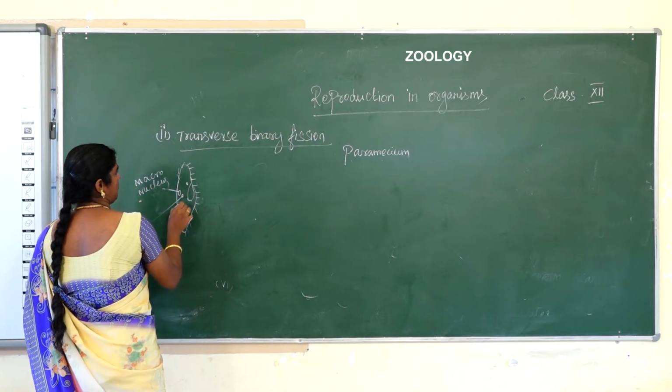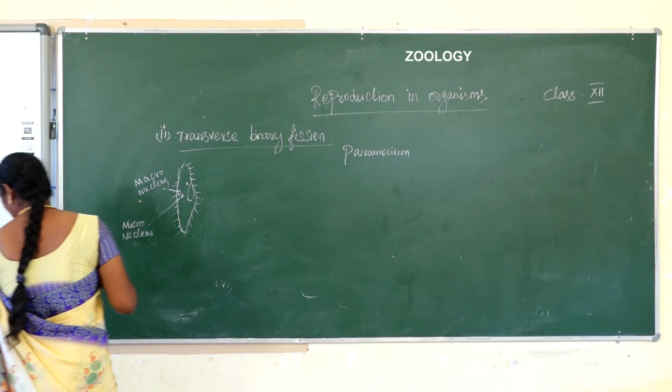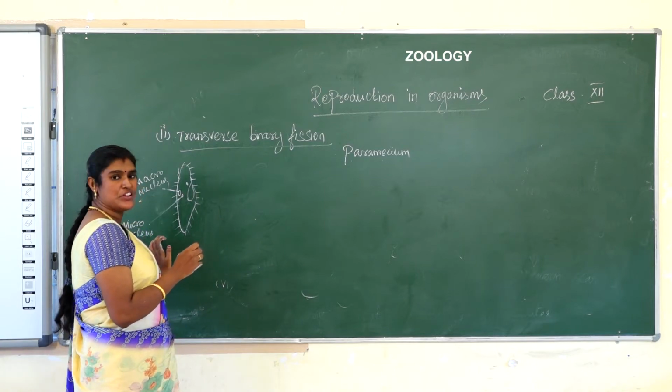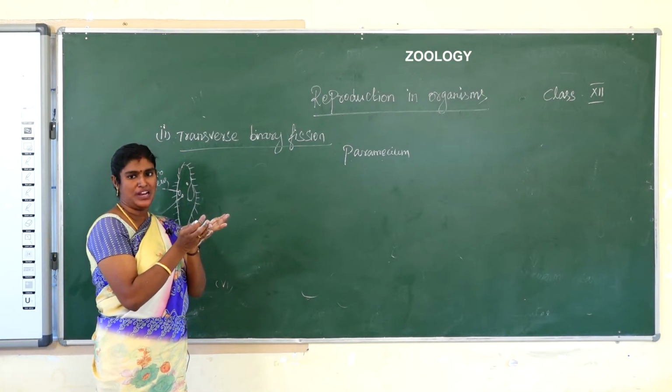In Paramecium, the plane of fission is the transverse axis. The macronucleus divides by amitosis and the micronucleus divides by mitosis. So two daughter individuals are developed.